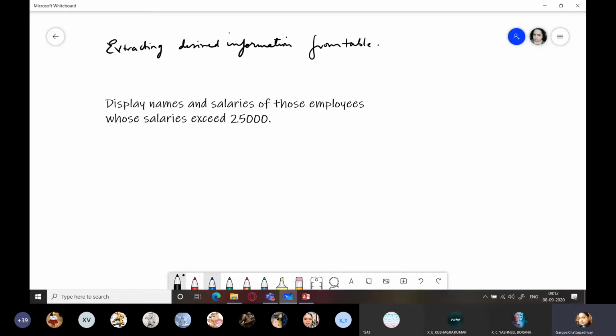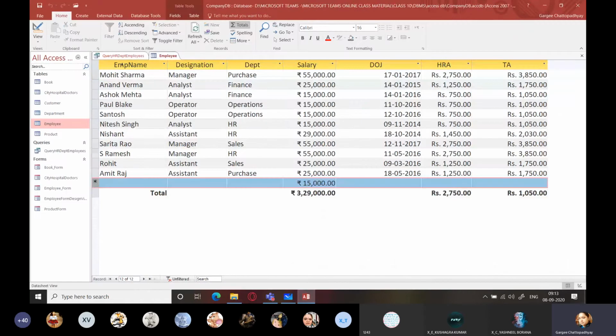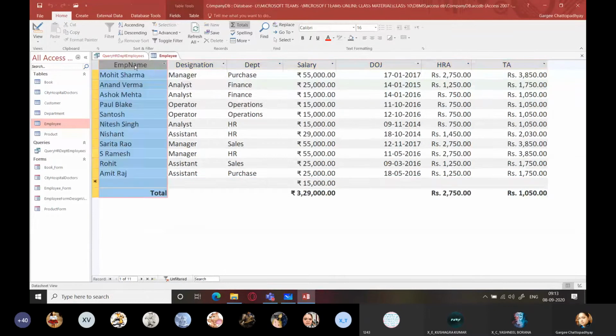So take a look over here. What you need: display names, display salaries, and whose salaries exceed 25,000. So firstly, these are the two fields which you are going to select: employee name and salary. So let's check out which fields we need to display. So this is the employee table. I need to display employee name and salary.